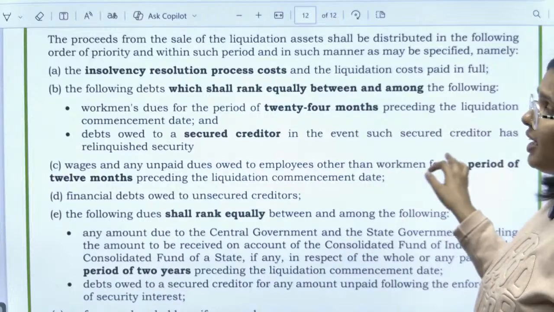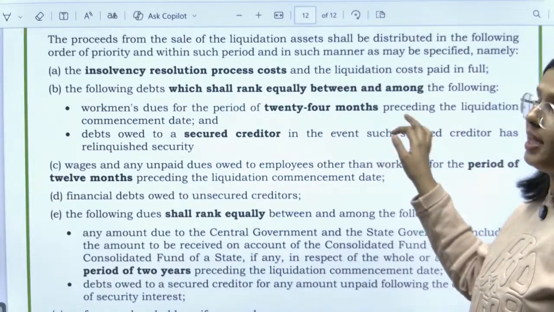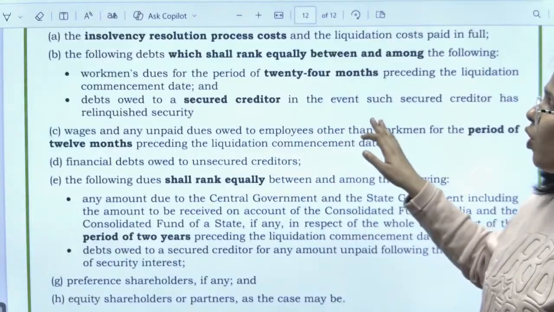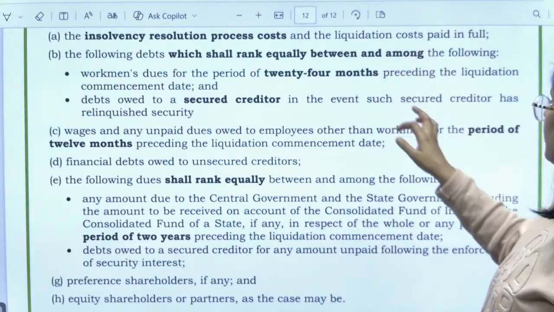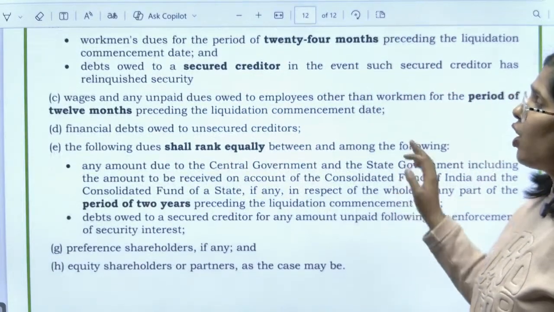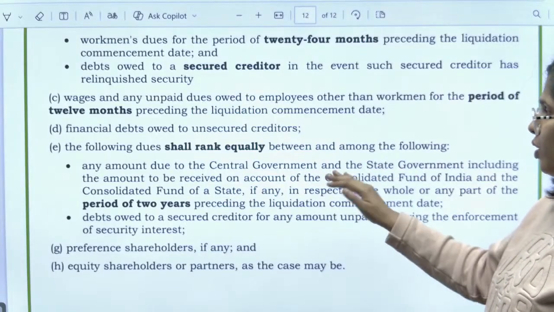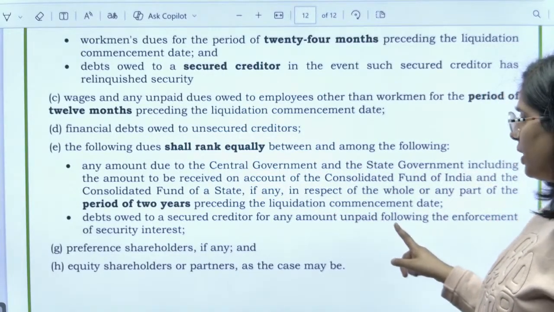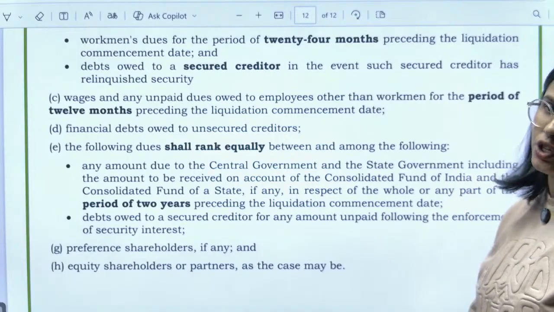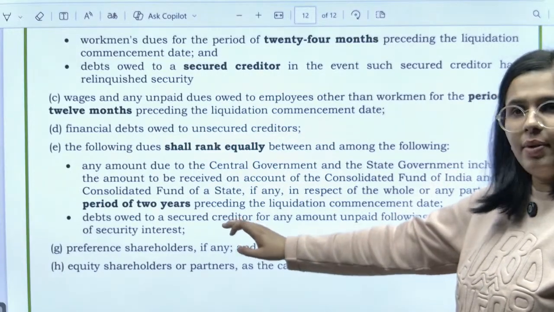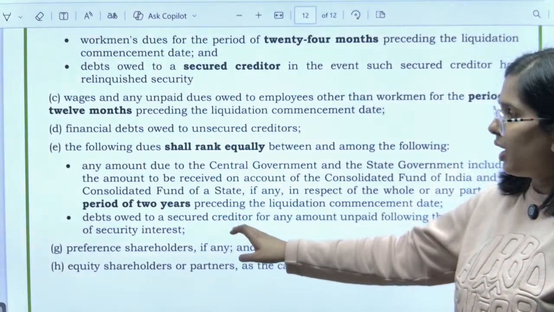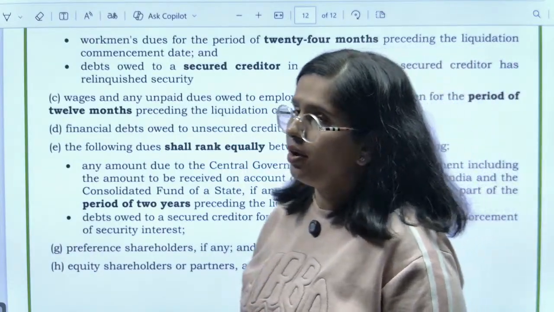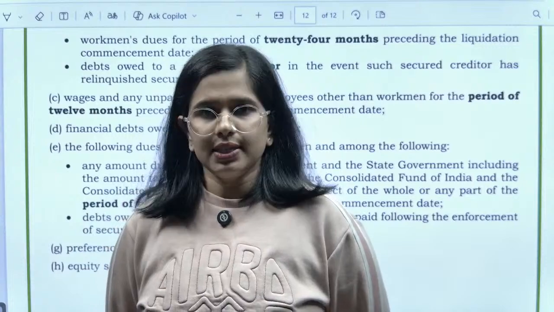If he has relinquished the security, अगर security को नहीं exercise कर रहे हैं, then he should be paid in priority. Wages owed to the employees other than the workmen for a period of 12 months. Following dues shall rank equally, any amount due to the central government. Okay. And debts owed to the secured creditor following the enforcement of security interest. तुमने security भी ले लिया, उसके बाद में भी अगर कुछ बच रहा है तो here you will rank, and after that preference shareholders and then your equity shareholders. So this is it in this particular class.